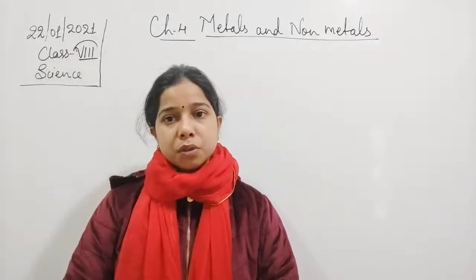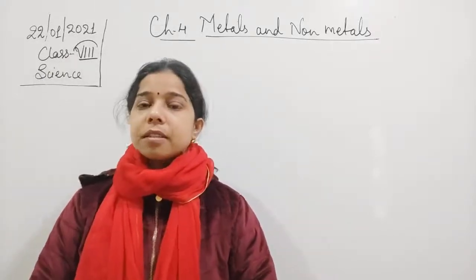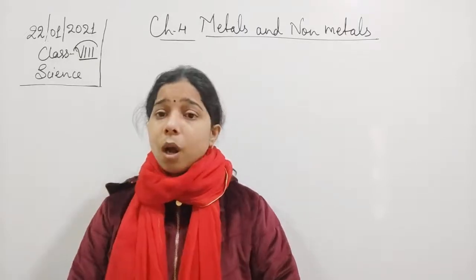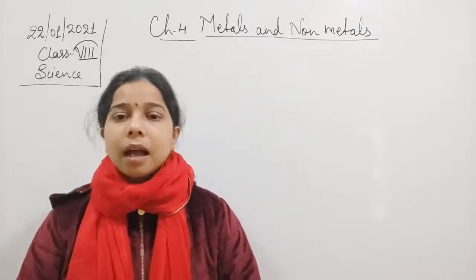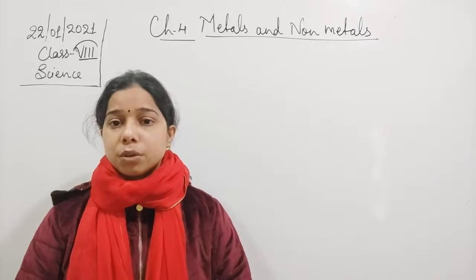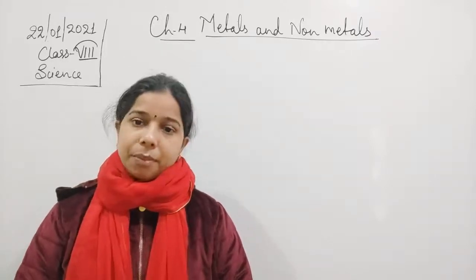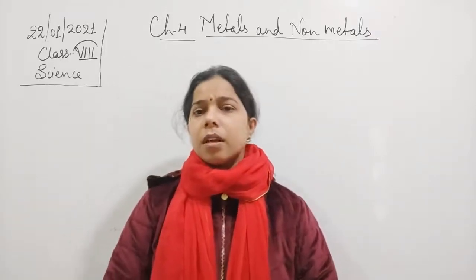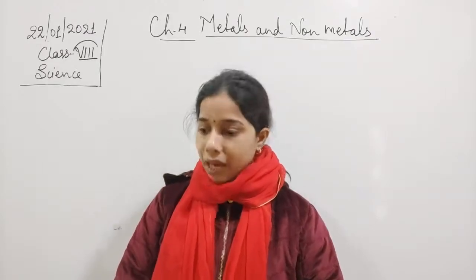Hello students. In the previous class in this chapter, metals and non-metals, we started and tried to understand the chemical properties of the metals and the non-metals. Now let us see what we have understood.